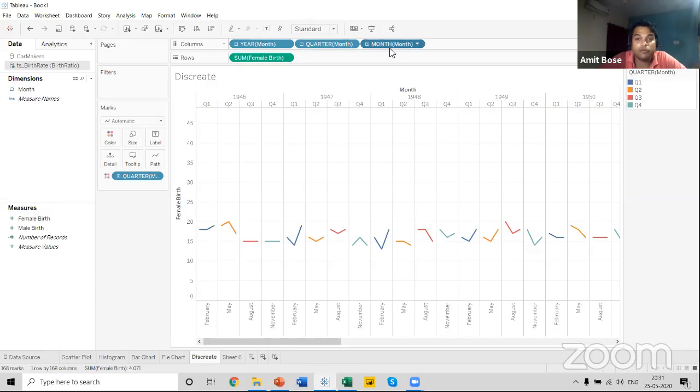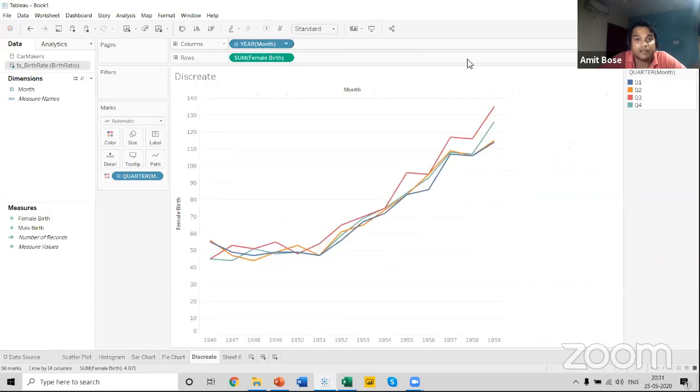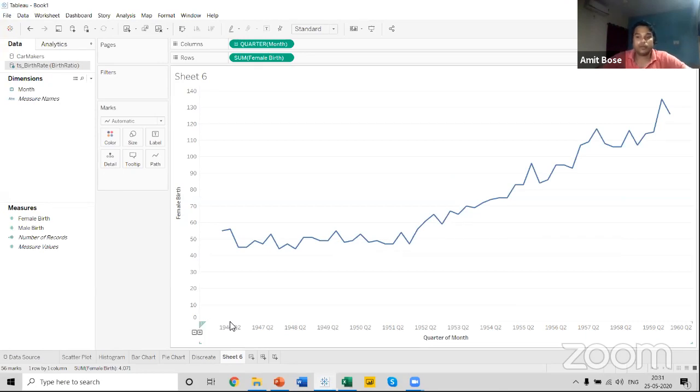And we can also remove the option. We can just click on the minus sign of the previous field and we can just remove the hierarchy. Now, this was all about the female birth. Now, what if I want to compare the male and the female birth rate using a line chart? How can I do that?